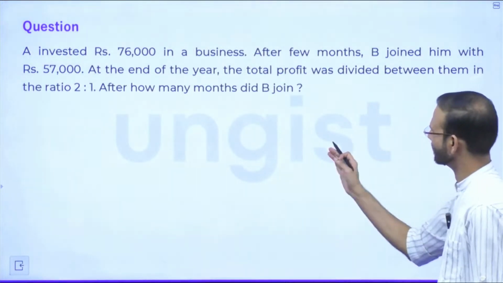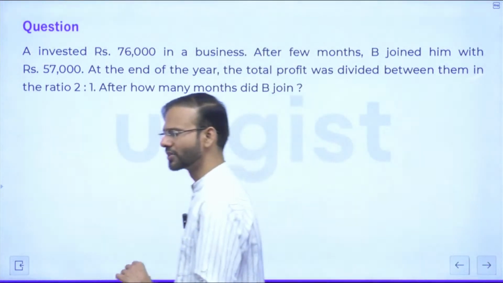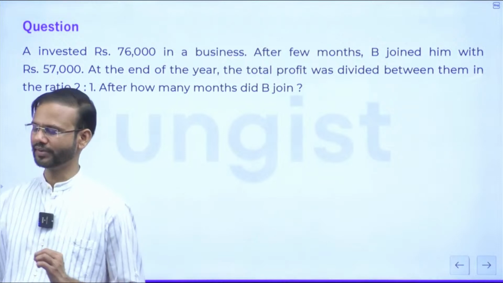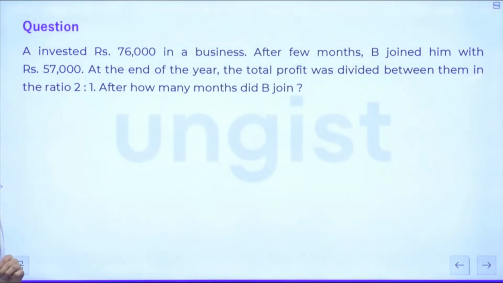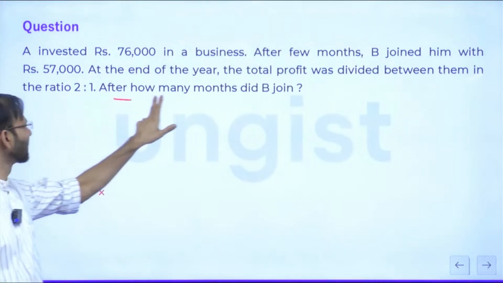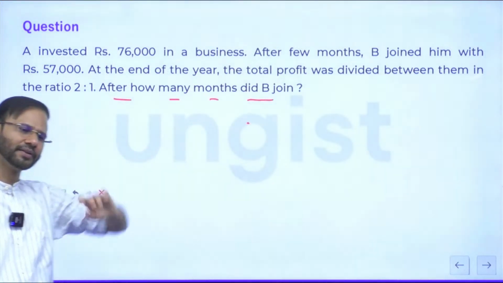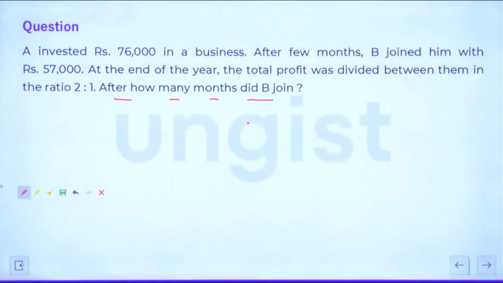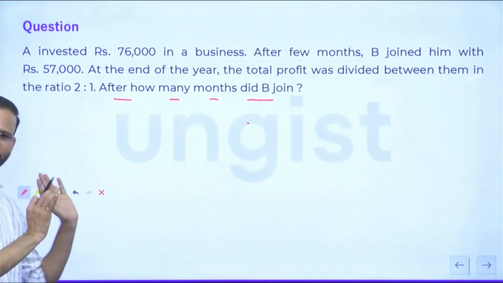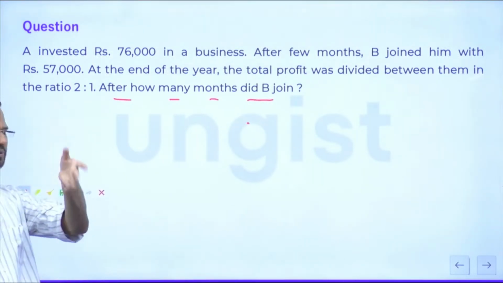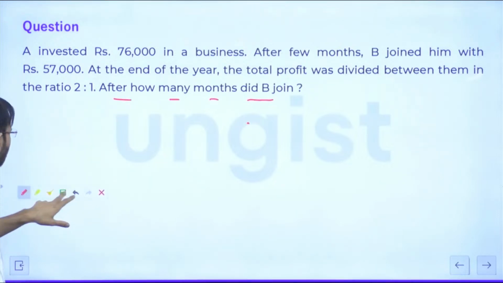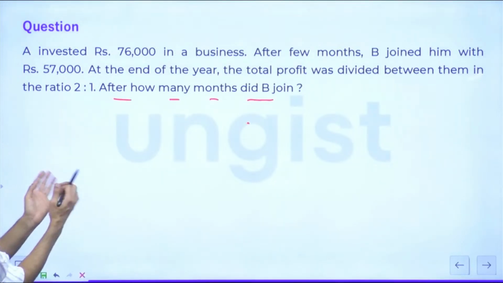Guys, now let's talk about these types of questions where the question is saying after how many months another partner joined the business, right? So this is a different type of question. Till now everything was given to us in the question, when that person joined, but this time they are asking when B joined the business and all the other information is given.